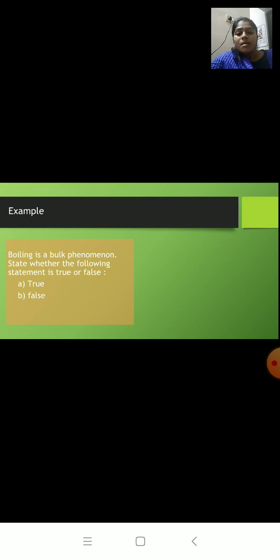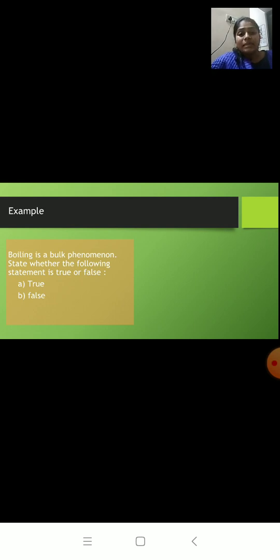Next one, boiling is a bulk phenomenon. State whether the following statement is true or false. Now it is in the form of true or false, so we have two options, true or false. You have to click on the correct option. Boiling is a bulk phenomenon.